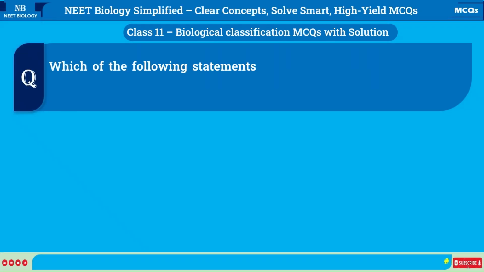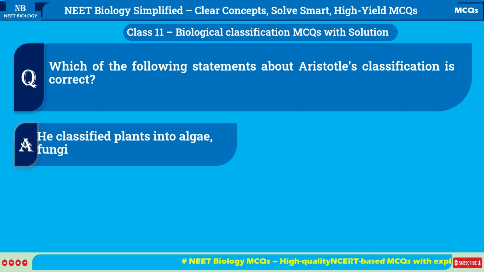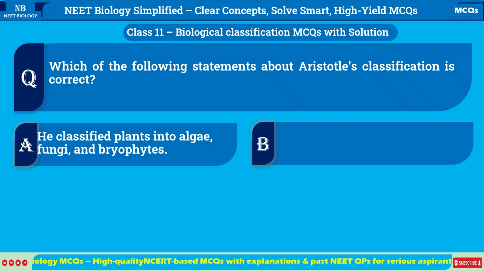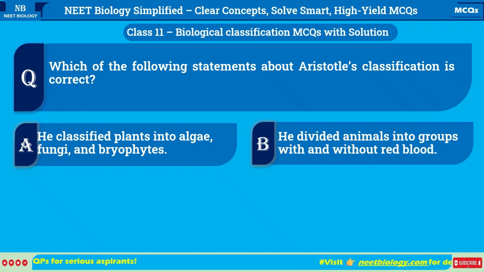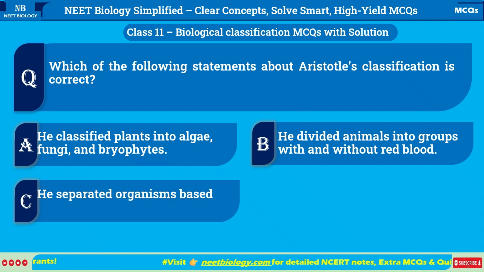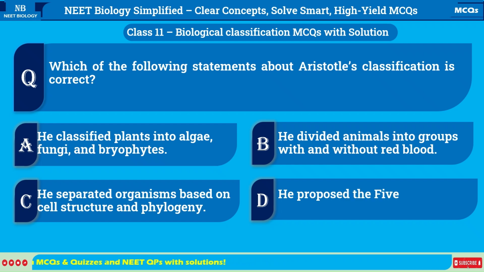Which of the following statements about Aristotle's classification is correct? A. He classified plants into algae, fungi, and bryophytes. B. He divided animals into groups with and without red blood. C. He separated organisms based on cell structure and phylogeny. D. He proposed the five-kingdom system.